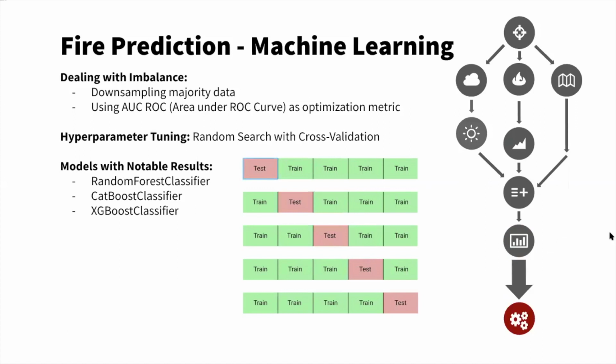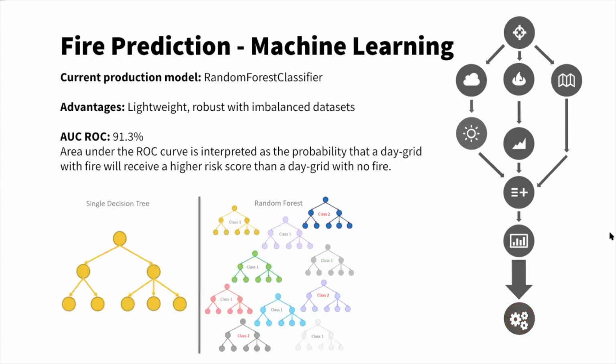For the actual machine learning aspect, one of the challenges was dealing with an imbalance. So we downsampled the majority data, and we used a metric that is agnostic to the balance of the data, which I'll talk about more in the next slide. Hyperparameter tuning was done with random search with cross-validation, and notable results were achieved with the random forest classifier, CatBoost classifier, and the XGBoost classifier.